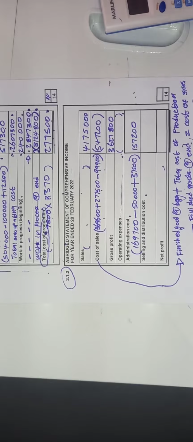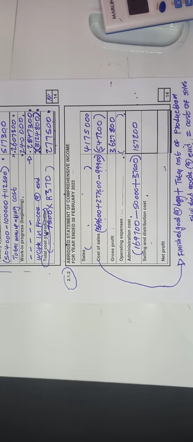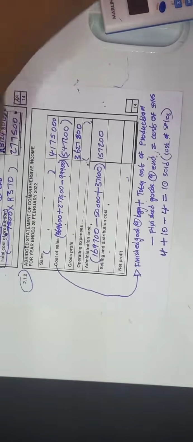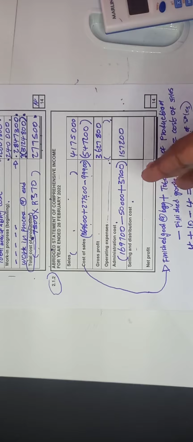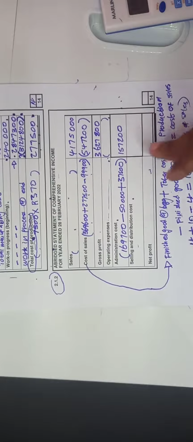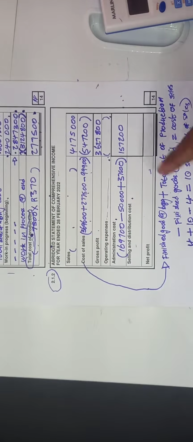Now let's go to the other part, which is selling and distribution. These adjustments are pretty much very simple, guys. Just revise. If you need this paper to practice on your own, simply request. I did put my email address, I did put my WhatsApp digits. Just send those questions if you need them. I will send you this question paper, because it's not available on that website which I'm usually using. So you can request it via email address or on WhatsApp. I can send it to you so that you practice it on your own.